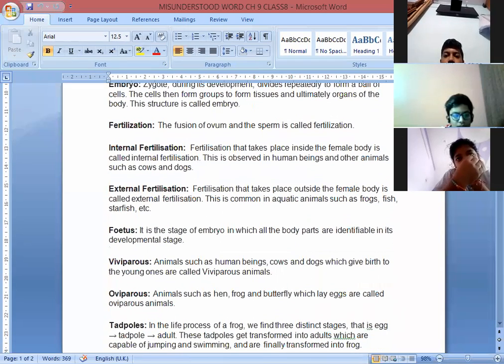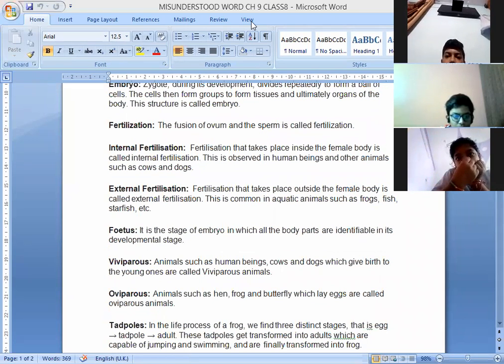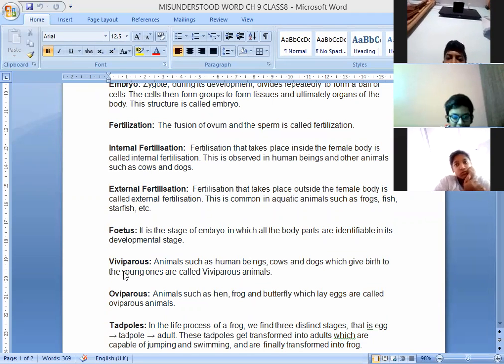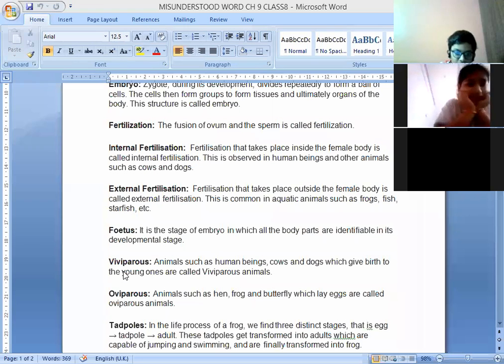Fetus. The stage of the embryo in which all the body parts can be identified is called fetus. Okay, so children, this is a stage of the embryo. Already we have read that the embryo is a developing stage, a developed egg, and the stage at which all the body parts are identified, when we can see the body parts of a child, is known as a fetus.